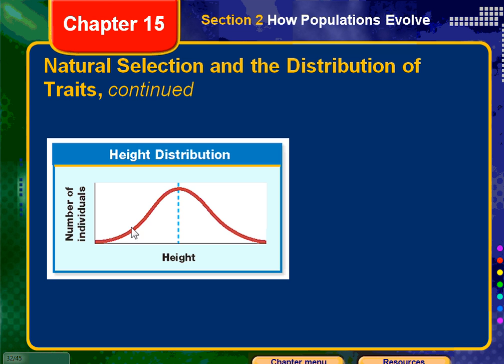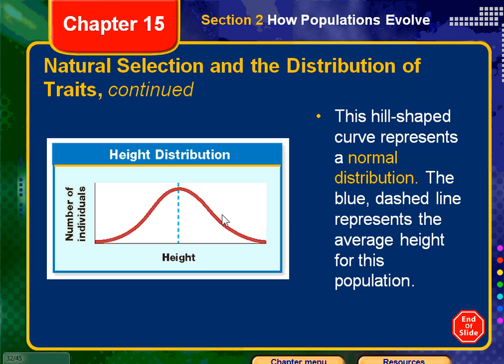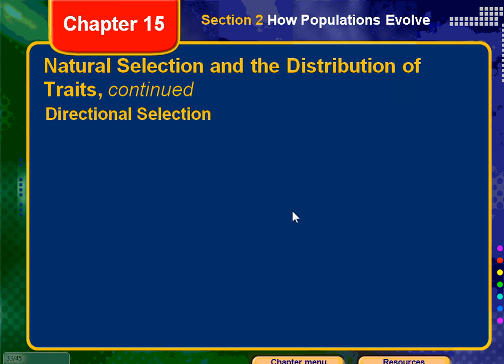So we'd have a few short people and a few really tall people, and then we'd have a wide range of those that are kind of in between everybody. This hill-shaped curve represents what's called a normal distribution. This is what normally would happen. The blue dashed line represents the average height for this population.